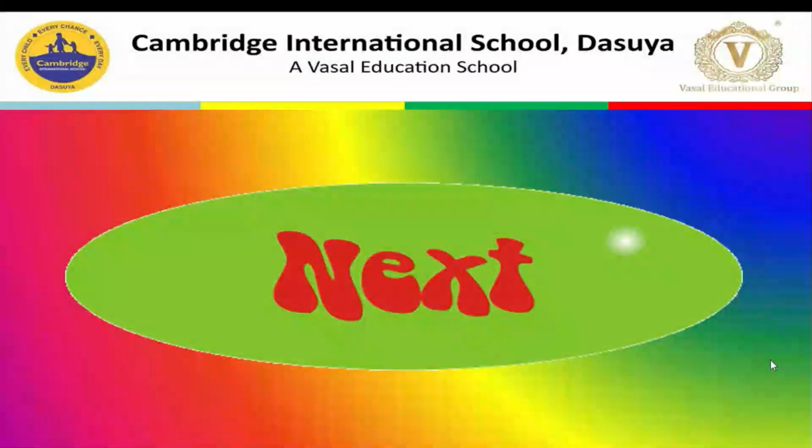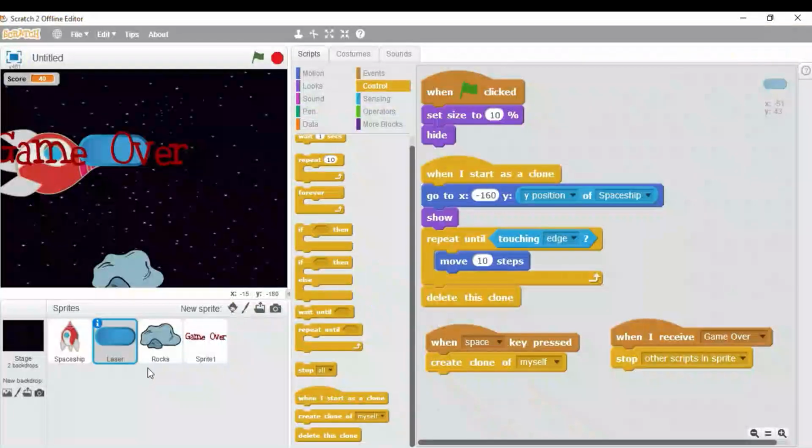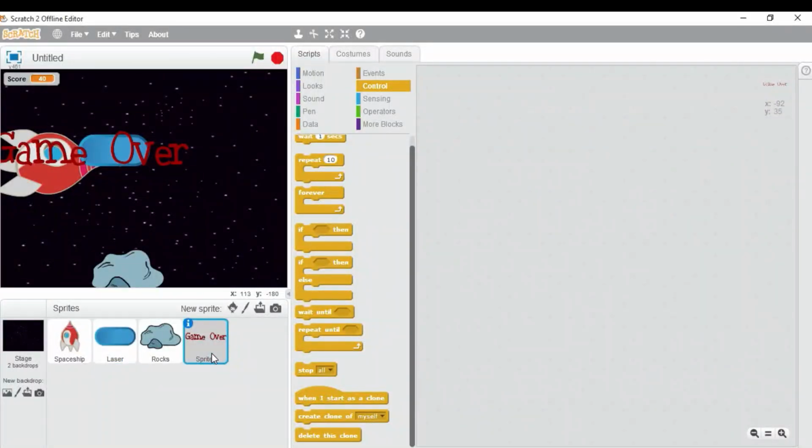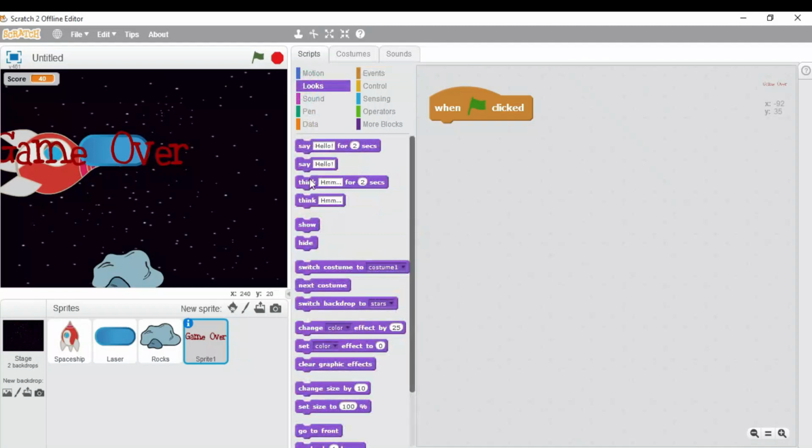My dear students, let's continue and add the script for our last sprite as well. Click on this sprite 1 and start writing the script. When green flag clicked, click on the looks block menu and drag this hide block.